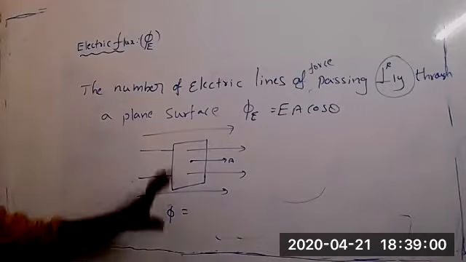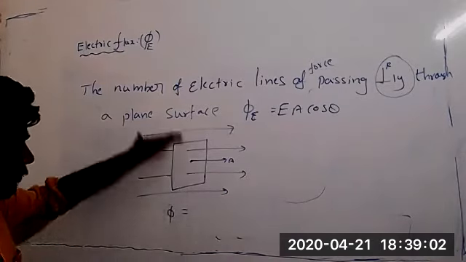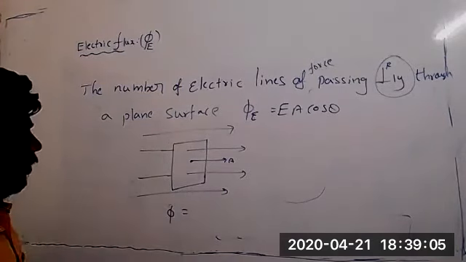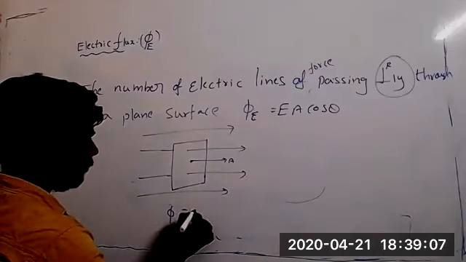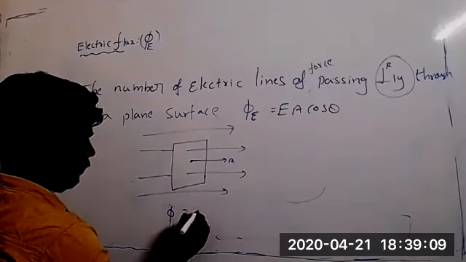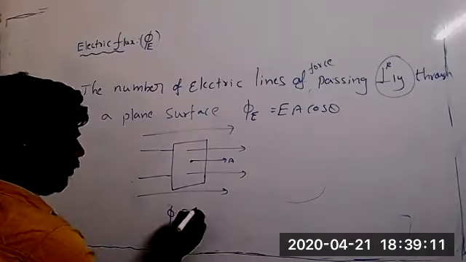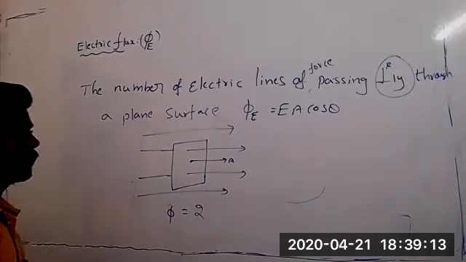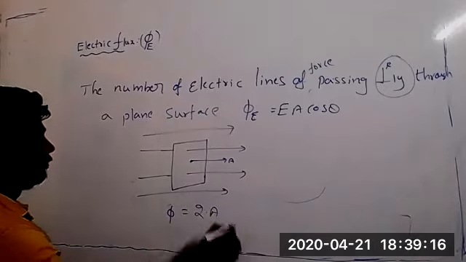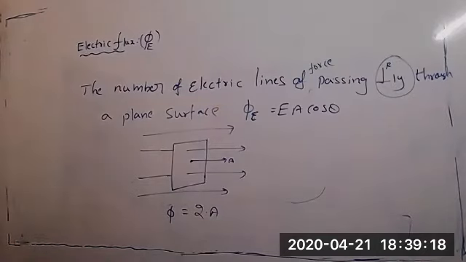Sir. Rachana, how many lines of force are there here? 4, sir. Only 2 are passing through it. So flux how much? E into A. Flux how much? 2 into the area. Like that.